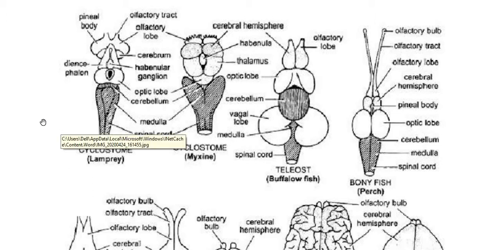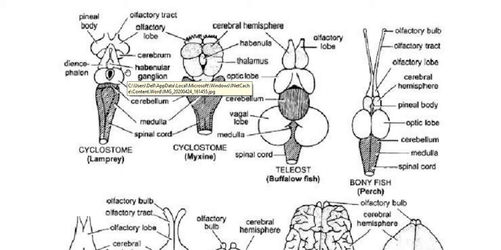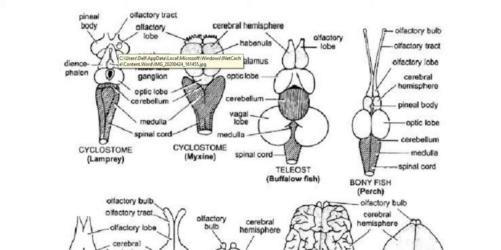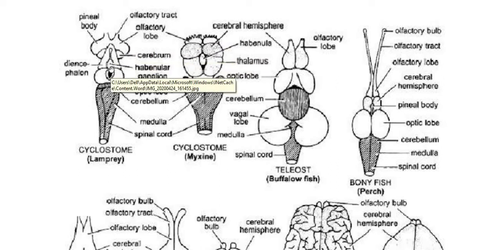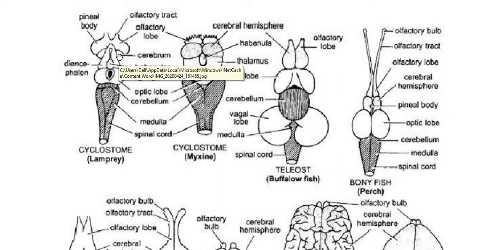The cyclostomes have a primitive brain, and the subdivisions are not so well marked. Here you can see the divisions are not as distinct as in the typical diagram. We can see two olfactory lobes connected to two olfactory tracts. The cerebral hemispheres are there, but not so distinct, appearing as very small cerebral hemispheres.